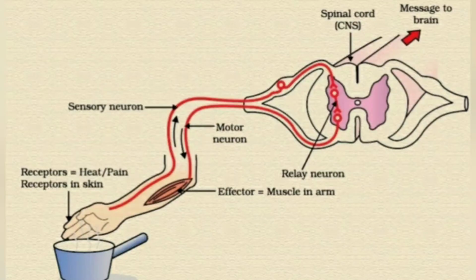Now this reflex arc typically consists of 5 components. The receptor is present in the receptor organ. Then the sensory neuron conducts the nerve impulses towards the central nervous system. This information is then transferred from one neuron to another. Then a motor neuron conducts the response nerve impulse from the central nervous system to the effector organ, and finally the effector organ shows response by contracting or secreting a product.